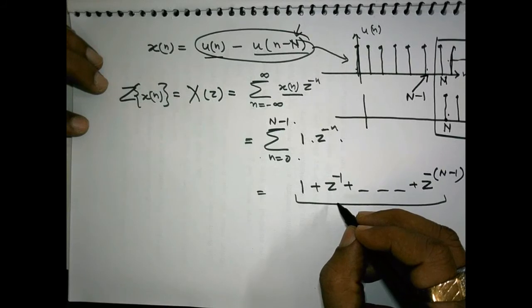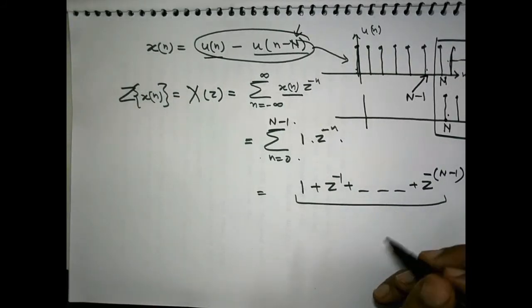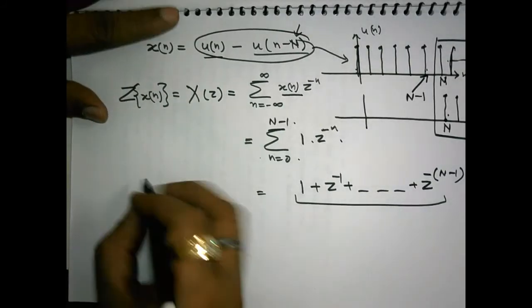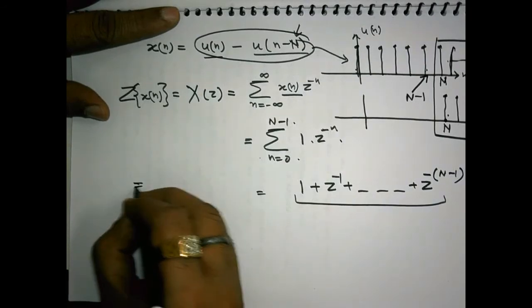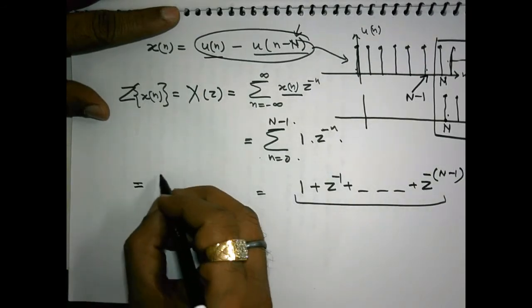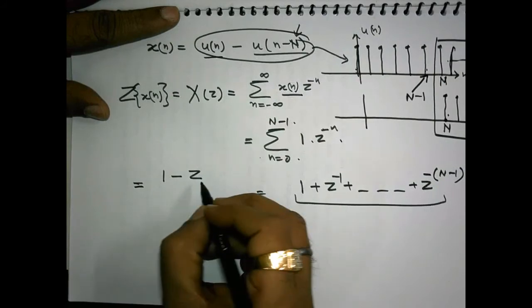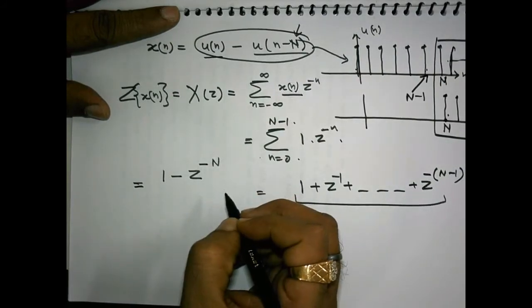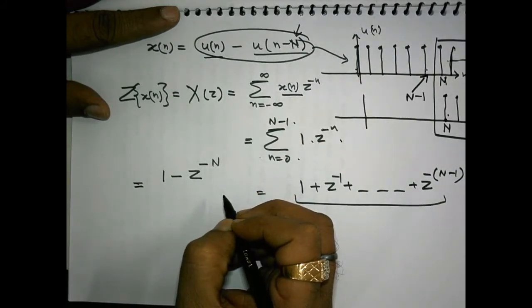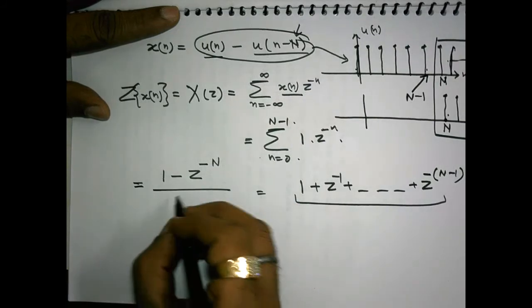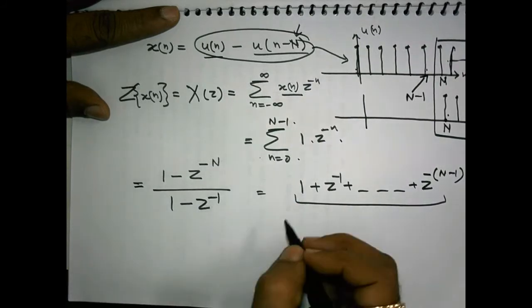So, what will be the final sum? If you recall your intermediate mathematics, it will be 1 minus z to the power minus N, over 1 minus the common ratio.